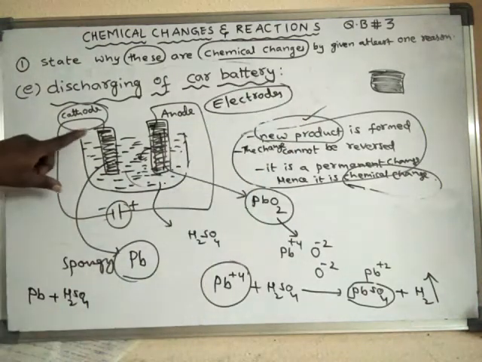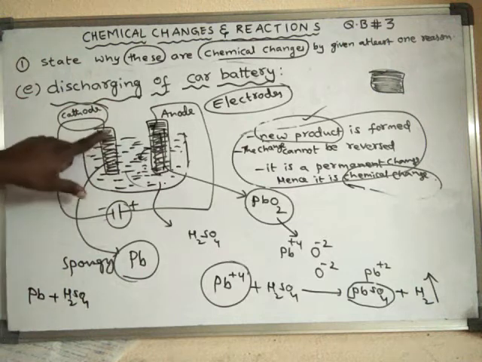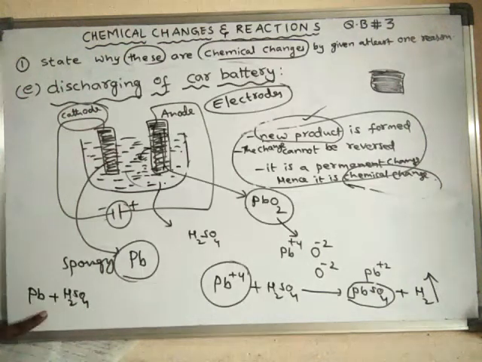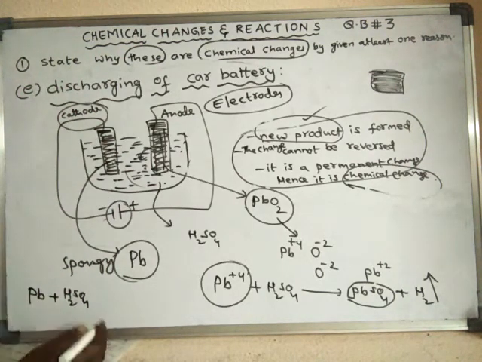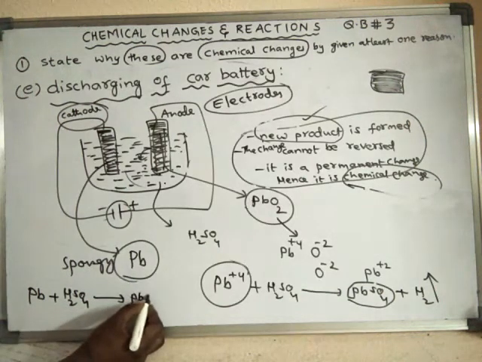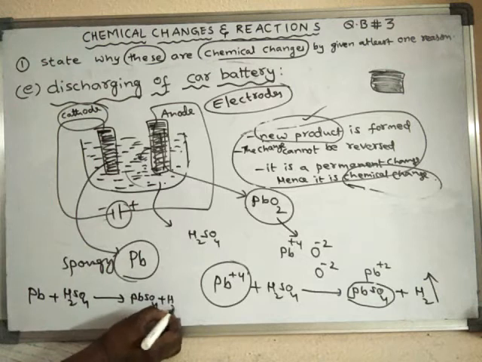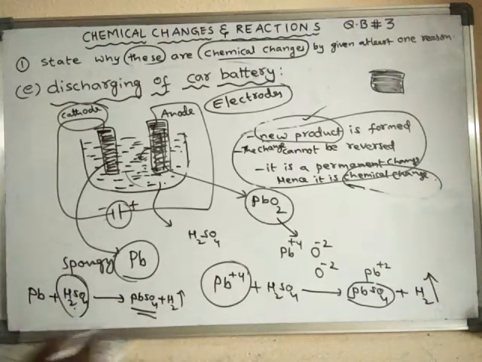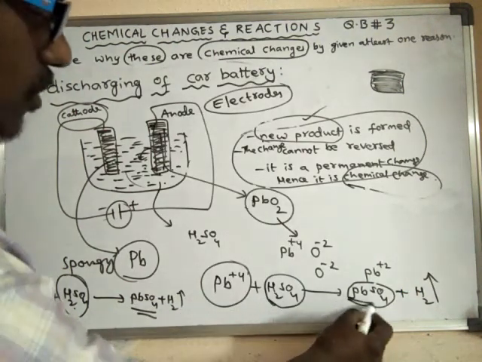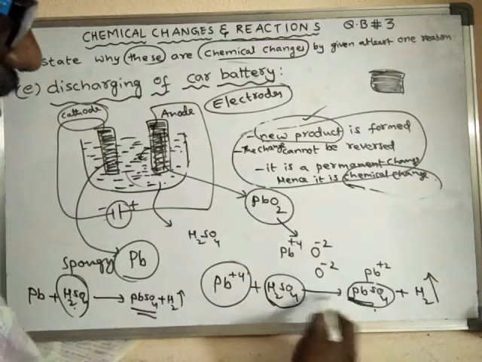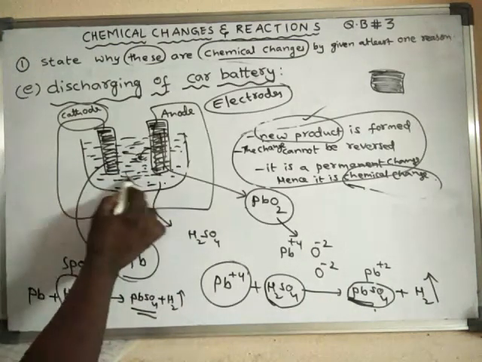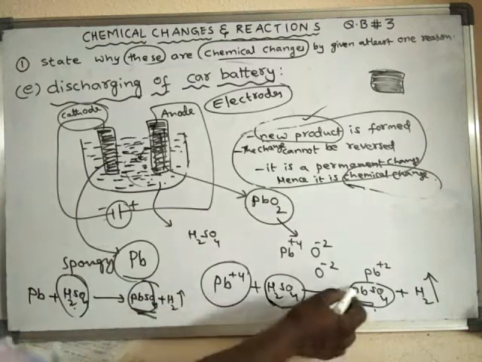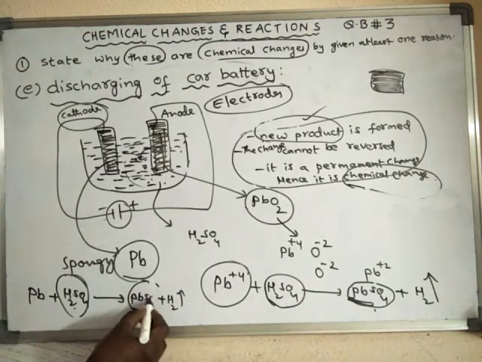Okay, so at the cathode electrode, what happens? This cathode is made up of which material? Spongy lead. So the lead material of the cathode will react with the sulfuric acid to form lead sulfate. Here also lead sulfate is formed, and here also hydrogen gas is liberated. So what happened? Here the sulfuric acid is converted into lead sulfate, and here also. So that means it's a chemical change. Finally, after some time, this entire sulfuric acid will be converted into lead sulfate, PbSO4.